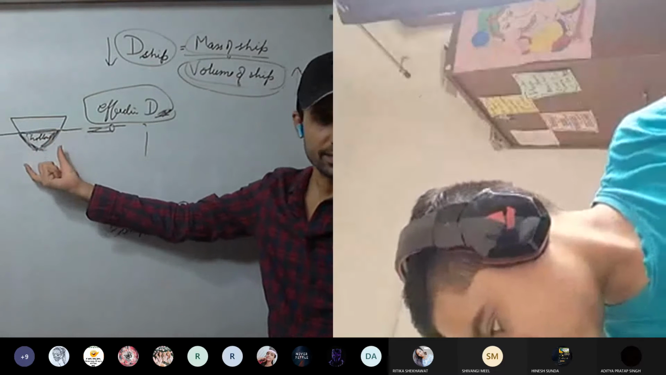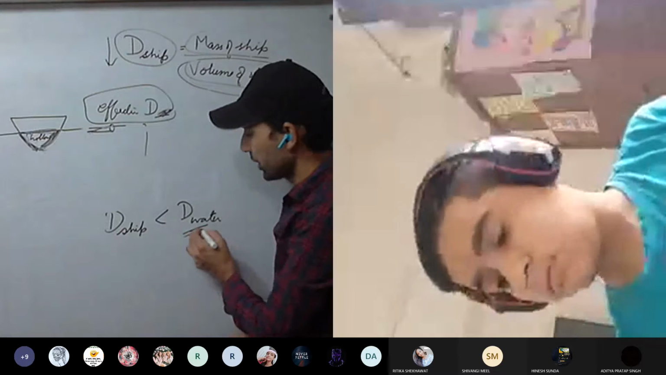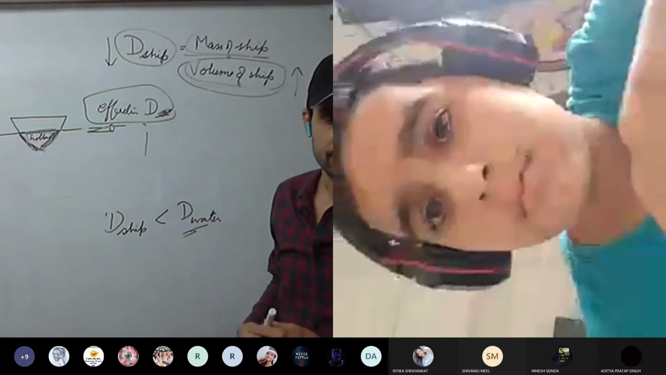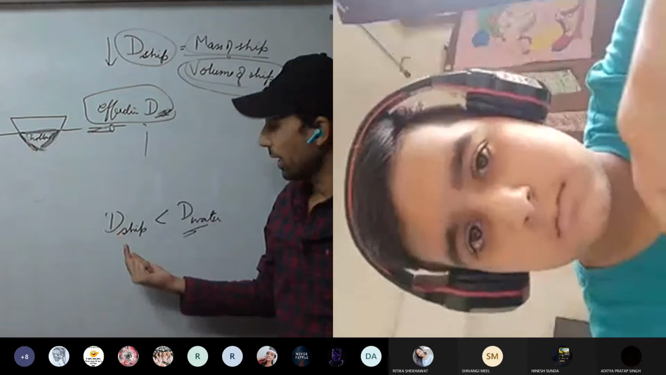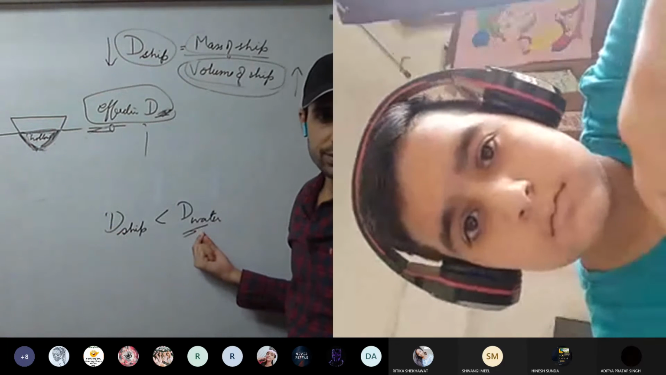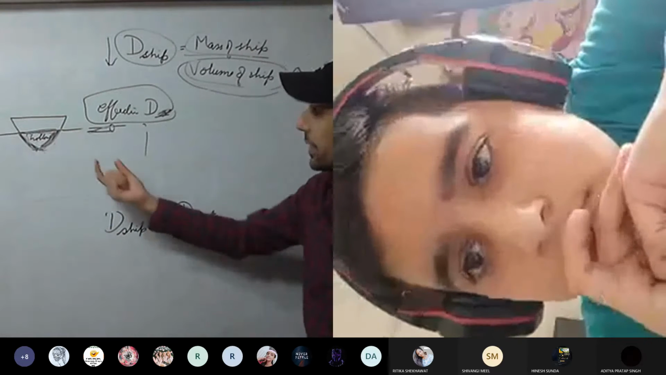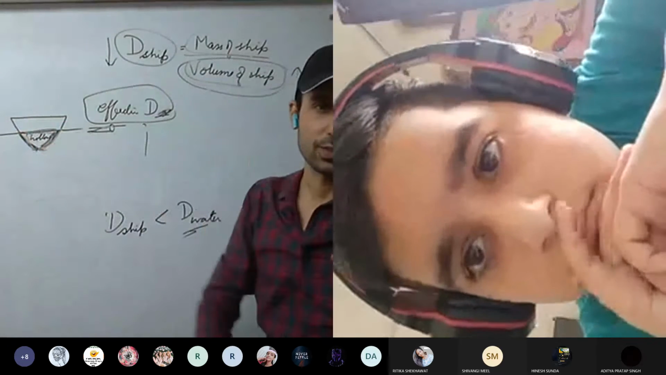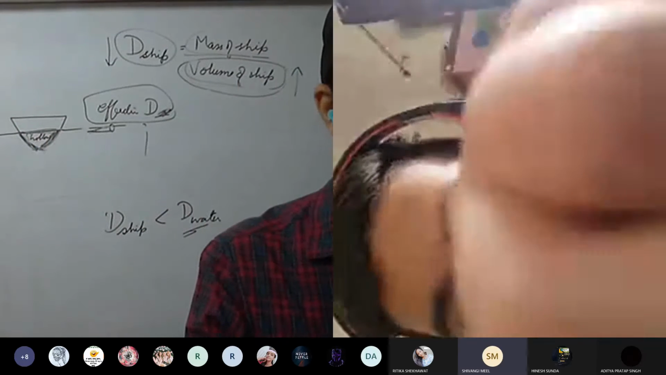The effective density of the ship is less as compared to density of water. Understood this one? Effective density of the ship is less as compared to density of water. Okay, this is the reason why ship floats. Understood now? Any doubt you have?